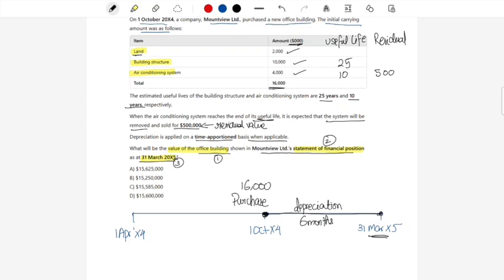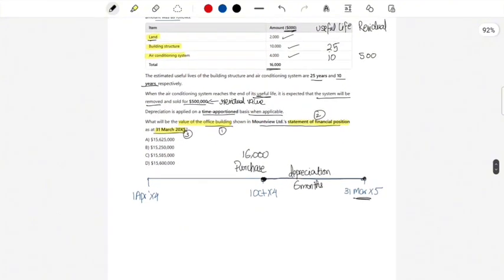Building structure will be depreciated across the useful life of 25 years. So let's just try to calculate the depreciation on the building. All right, let's move on, because now we have understood the components of the question. So now it will become a lot easier. So depreciation, number one, who will take the depreciation first? Let's calculate on the building structure.